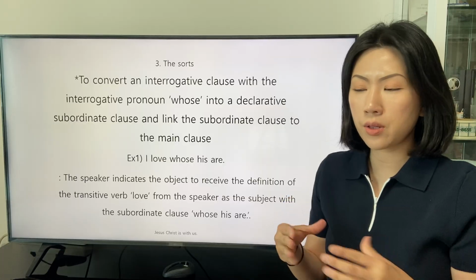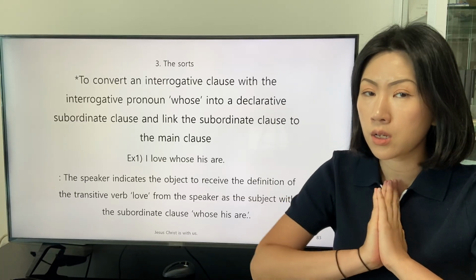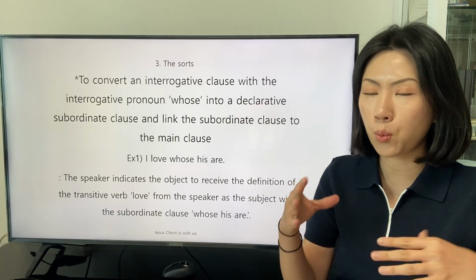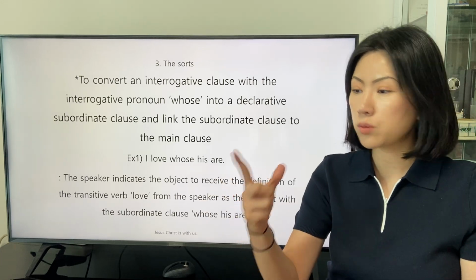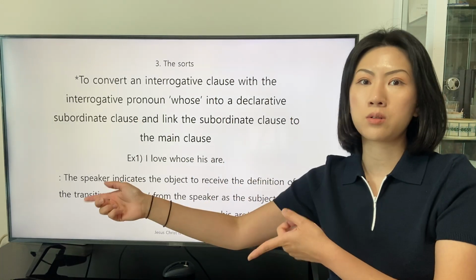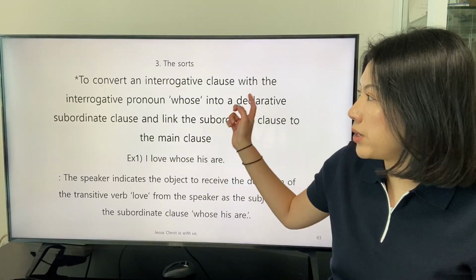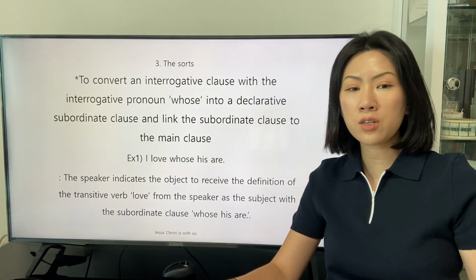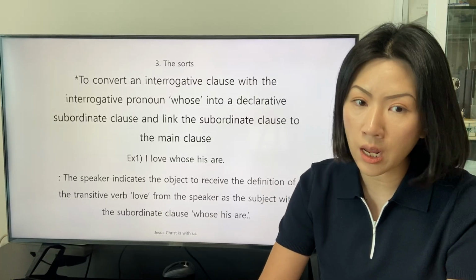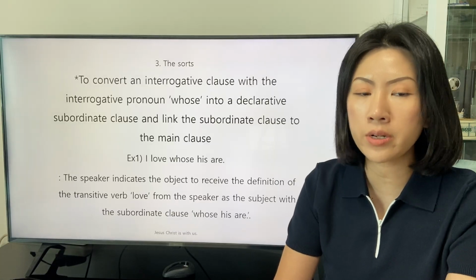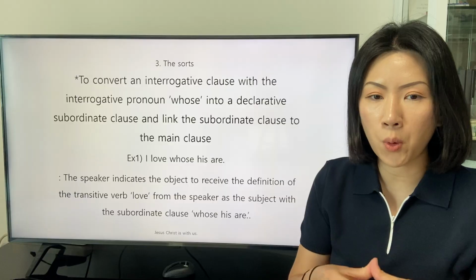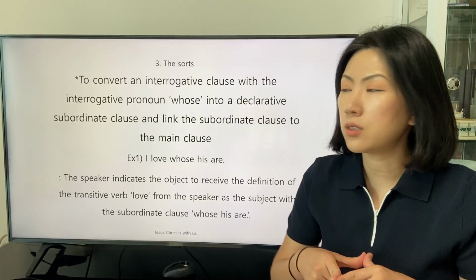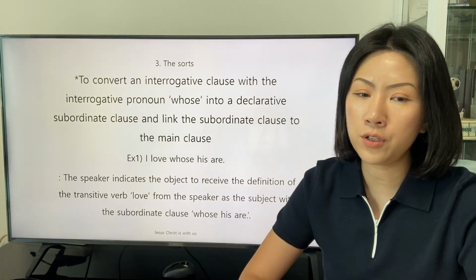As I introduced the pronoun whose in the interrogative clause, we will start to analyze the way that the interrogative clause becomes the subordinate clause. Let's read out the title together. To convert an interrogative clause with the interrogative pronoun whose into a declarative subordinate clause and link the subordinate clause to the main clause. Let's read aloud the first example. I love whose his are.